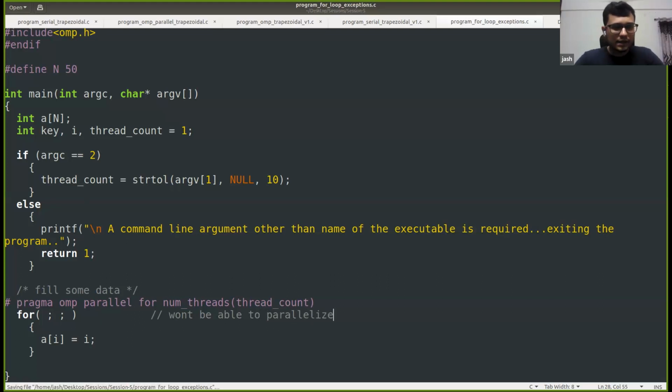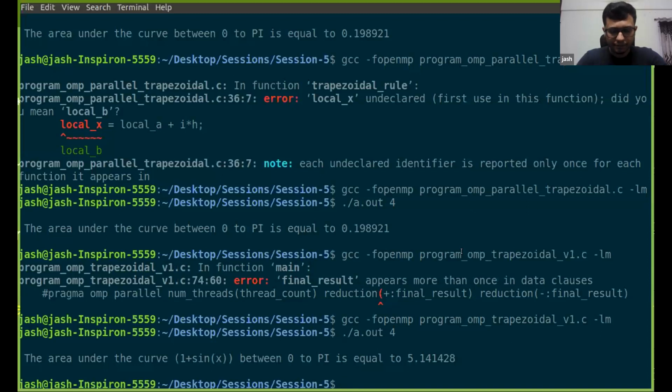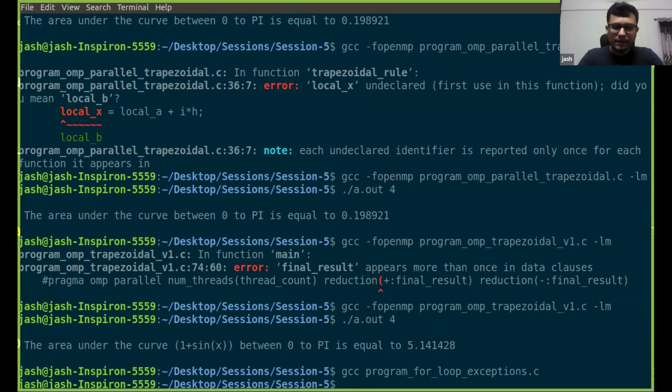Right. So let us try and compile this one also so that we can understand. Let me share my console. Okay, so this one compiled without using the -fopenmp flag.